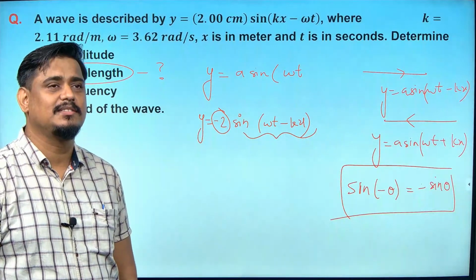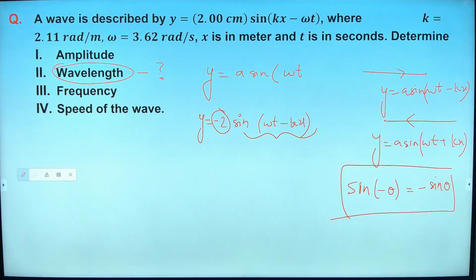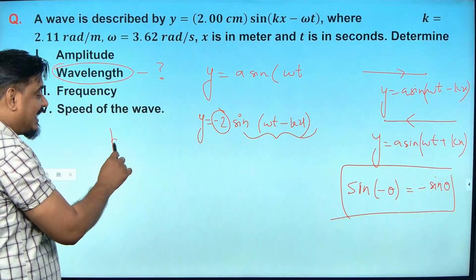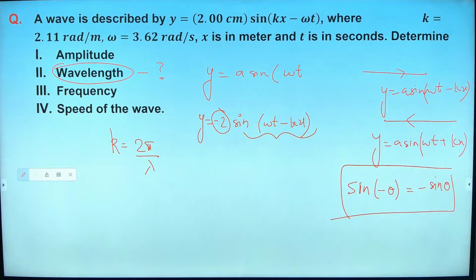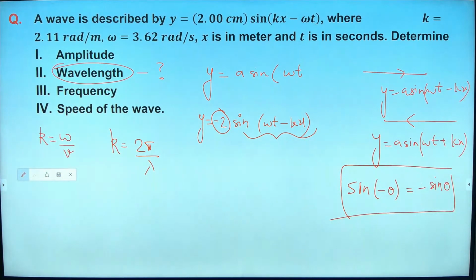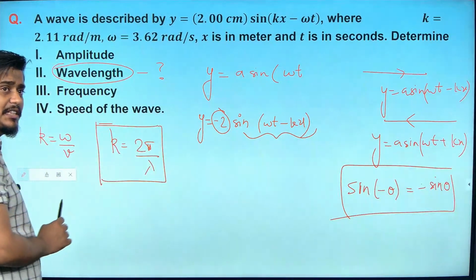Sir, I have found the speed of the waves. Without finding wavelength and frequency, you found speed itself? Yes, sir, k is equal to omega by v. Yes, it is, but why do you want to go for that first? Before that, k is equal to 2 pi by lambda, right? This equation you know or not, Ivan?